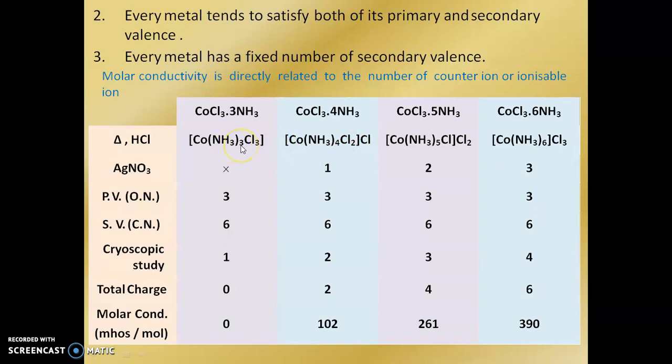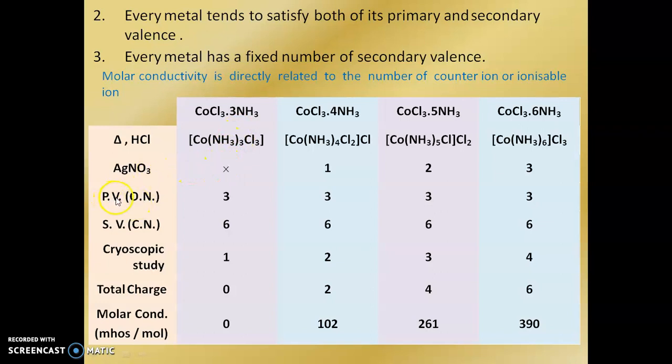Because these 3 ammonia ligands and these 3 chlorines, 3 plus 3, give 6 ligands, and cobalt satisfies its secondary valency and forms the octahedral compound. Here, because of the absence of a counter ion, it does not react with AgNO3.